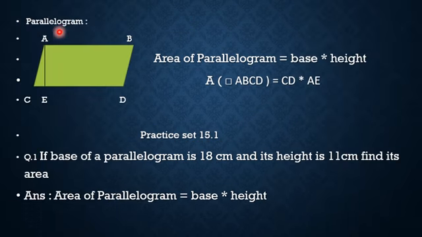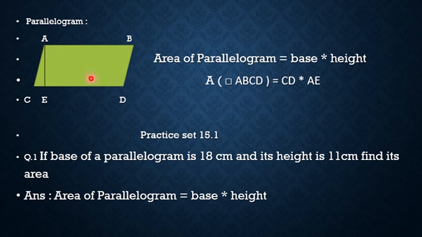Then we can study parallelogram. What is the meaning of parallelogram? In a parallelogram, opposite sides are parallel to each other. In that quadrilateral, opposite sides are parallel to each other. Then that quadrilateral is known as parallelogram. In that quadrilateral ABCD, AB and CD are parallel sides. AC and BD are also parallel sides.